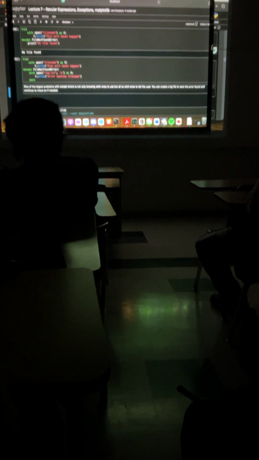So file not found, basically same as above, right? No file found, easy. Try to open file name, this will never happen. Except file not found with open log text as this is wonderful. I'm proud of this. This is beautiful. Right?